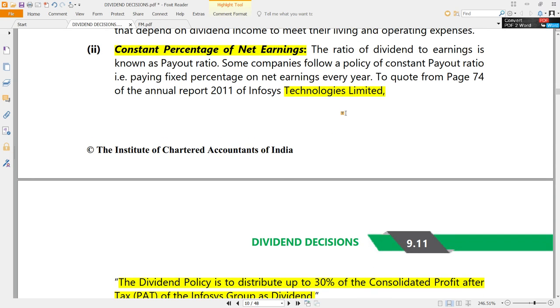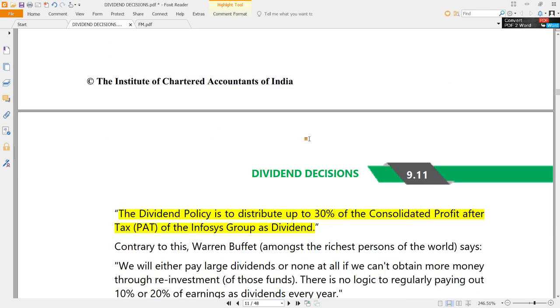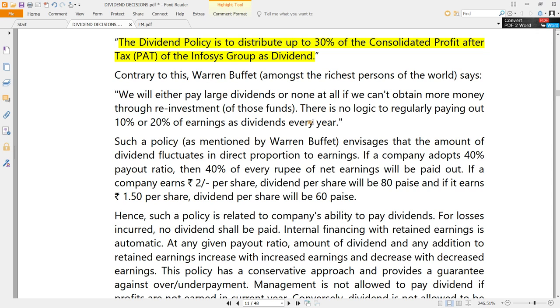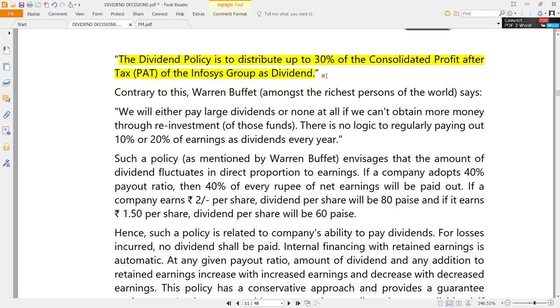Earnings are more, dividend will be more. If earnings are less, dividend will be less. But irrespective of earnings, they will have 30% of the earnings distributed as dividend. That means 70% naturally they wanted to retain.